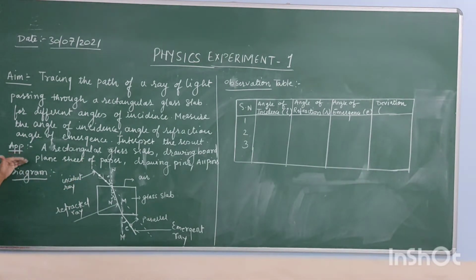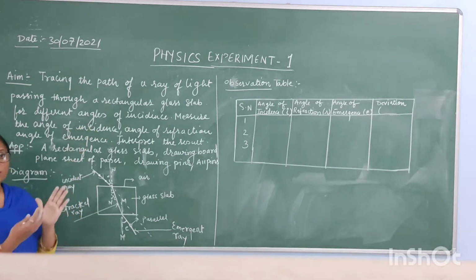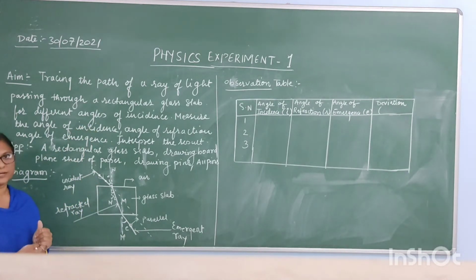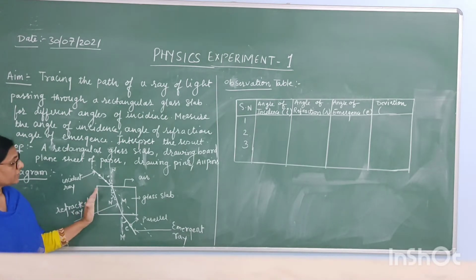Now the diagram. Afterwards you have to draw the diagram. Since the ray of light gets refracted inside the denser medium, we have taken a glass slab in this activity.